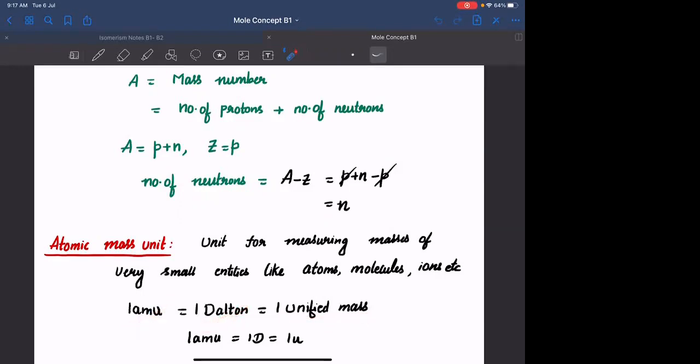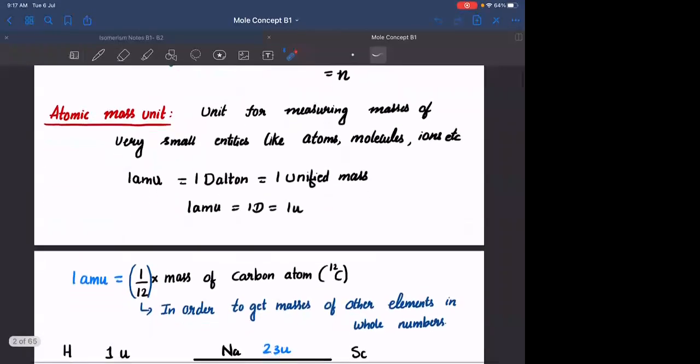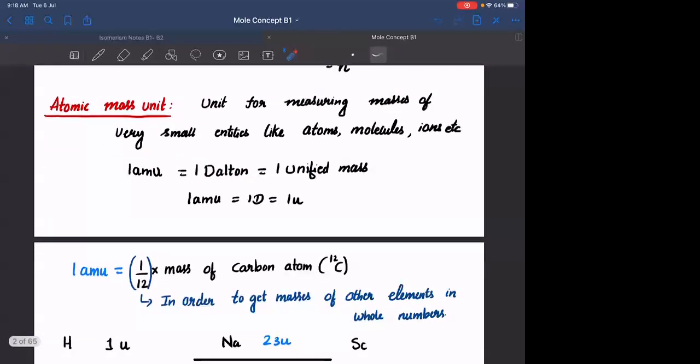And that particular AMU must also have some value. Agreed? It should be having some value. AMU is defined as 1 by 12th mass of carbon-12 isotope. I hope all of you know what isotopes are. Anyone? What is an isotope?